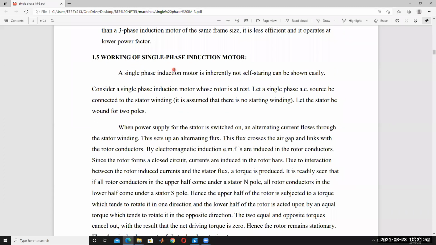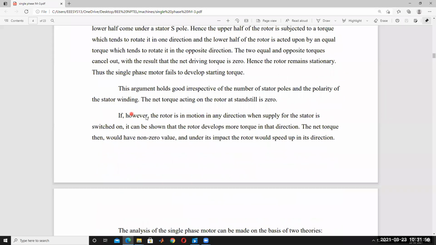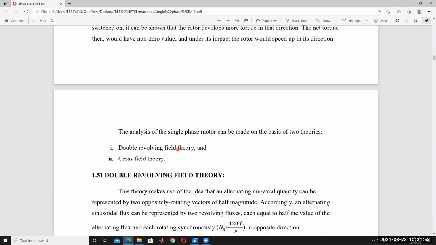It can be explained by using two theories: the double revolving field theory and the cross field theory. By using these two theories, you can understand why the single phase induction motor is not self-starting.